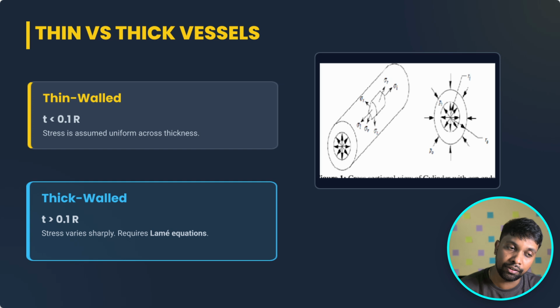Thin walled vessels can be designed using ASME Section 8 Division 1, but thick walled vessels require Lame's equation, FEA, or other complicated calculations. Normally, if the thickness is below 10% of the radius, we calculate using ASME Section 8 Division 1.